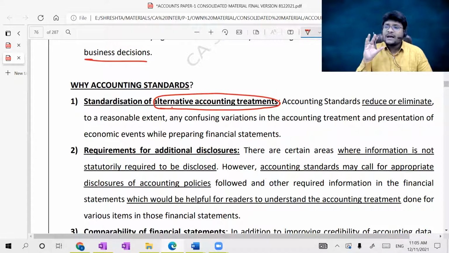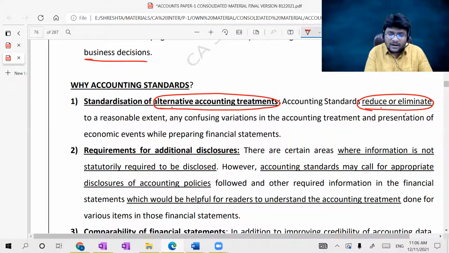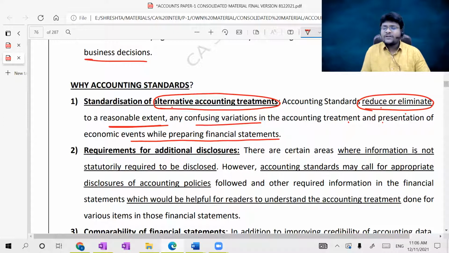For a particular circumstance that contains more than one accounting treatment, accounting standards will curb the various accounting treatments and mandate following a certain accounting treatment. Accounting standards reduce or eliminate, to a reasonable extent, not fully, any confusing variations in the accounting treatment and presentation of economic events while preparing the financial statements.